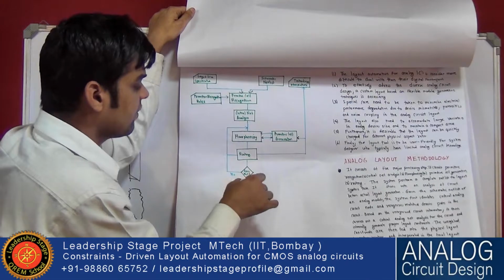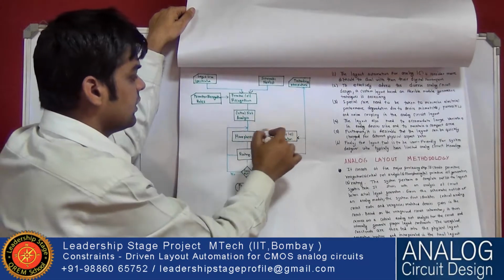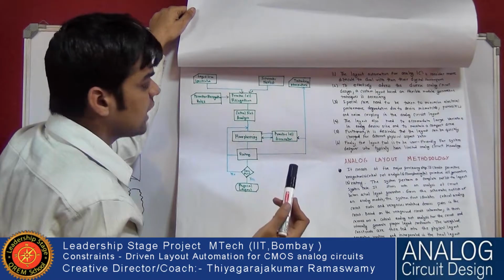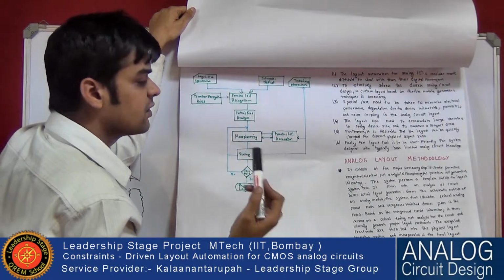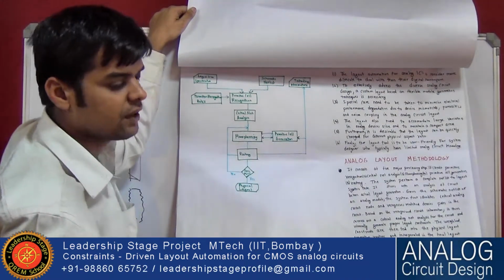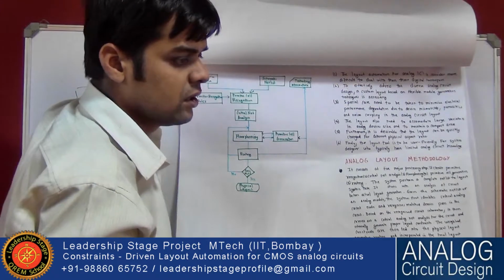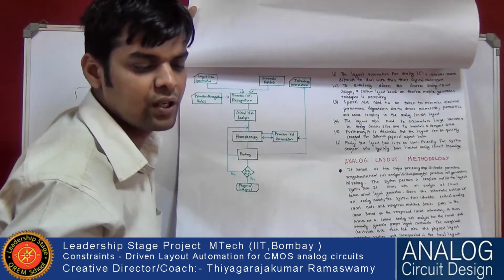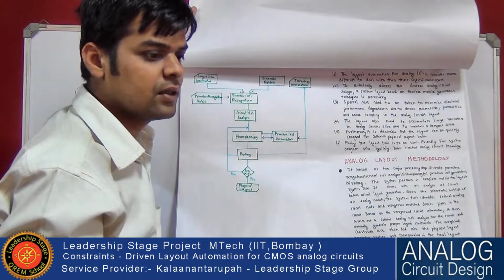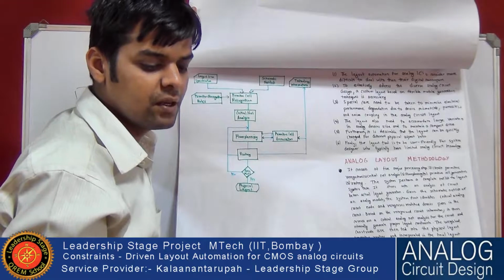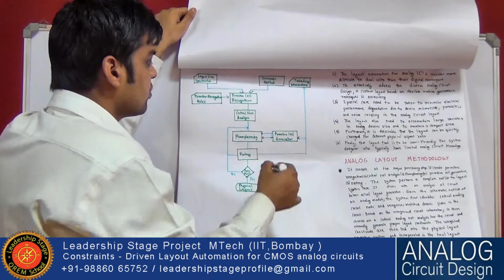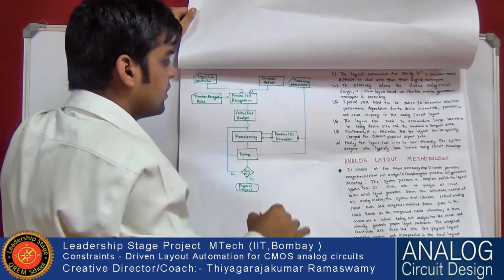If it is met, it will give the final layout. This floor planning is done depending on technology information. For 90 nanometer, 180 and 65, all the technologies have different rules for placement, and there are design rules related to that. For example, two different components should be in different wells, and the metal rule is like the minimum length of the metal should be this much. Because of machine limitations, all these rules form the basis it generates from.